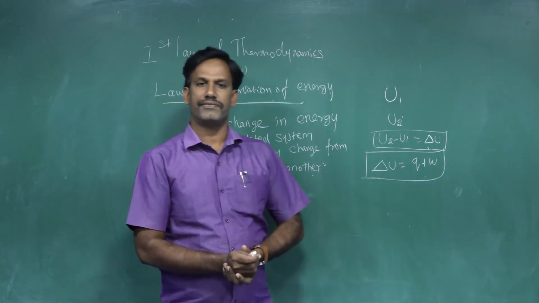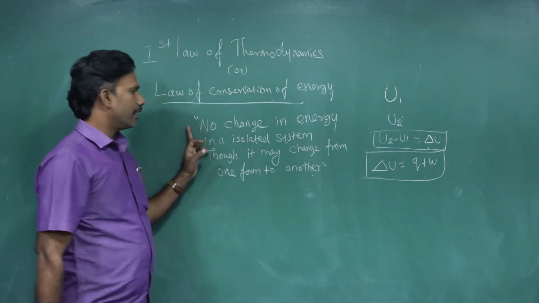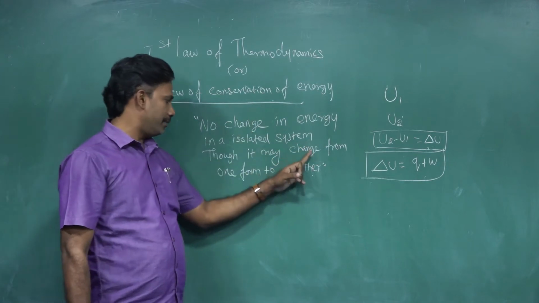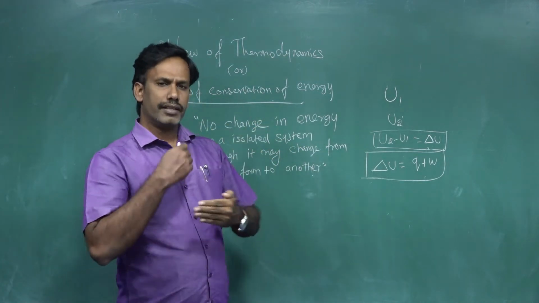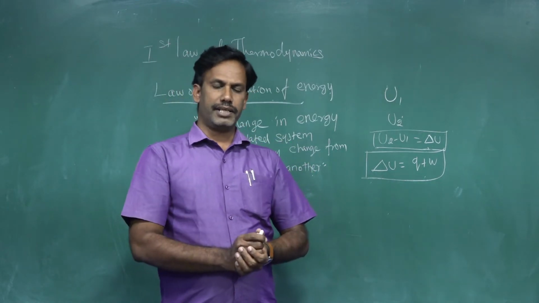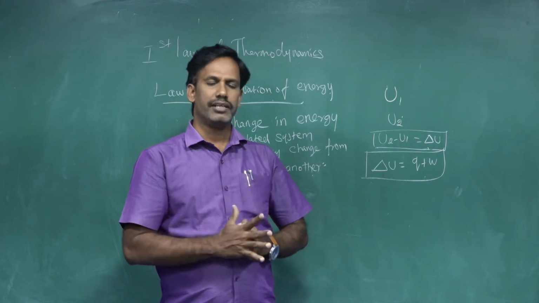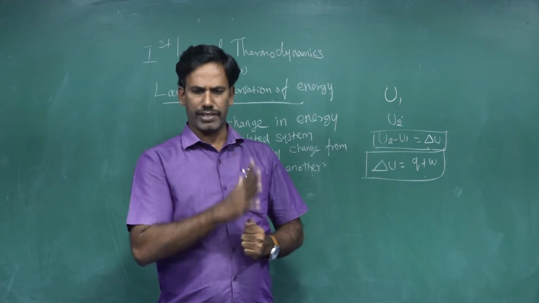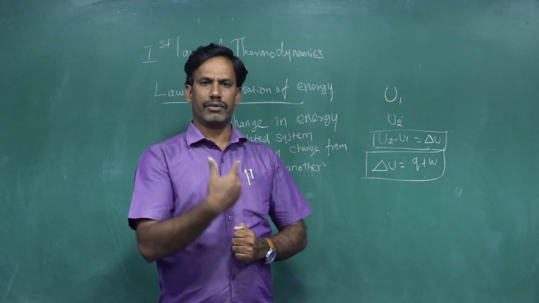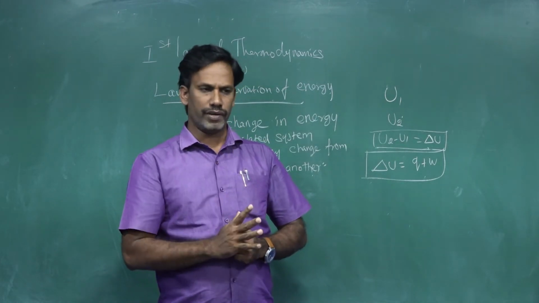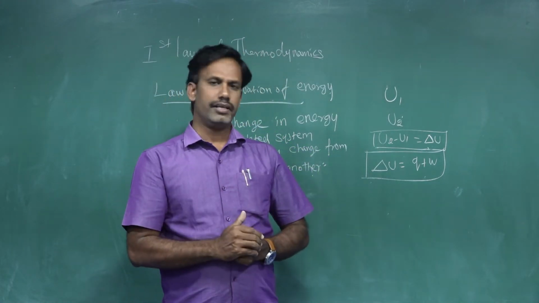So what are the various forms to express the first law of thermodynamics? One is that there is no change in energy in an isolated system, though it may change from one form to another. The same theoretical explanation can be given in various ways. One by one I am reciting them; just listen, you can go through the book also. First, energy remains constant in the system and surroundings.